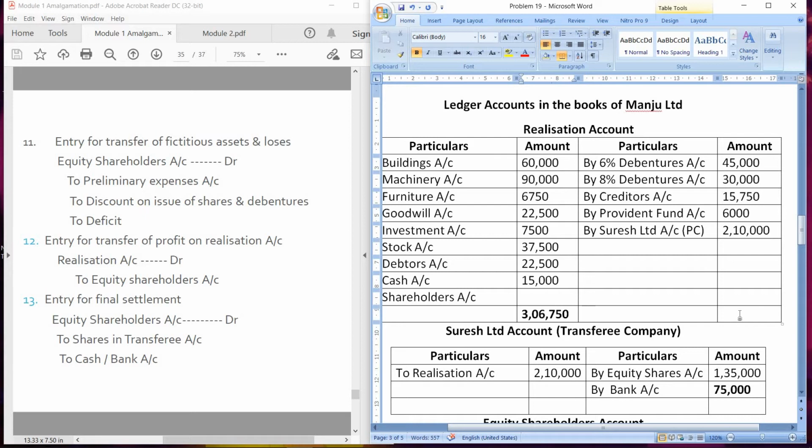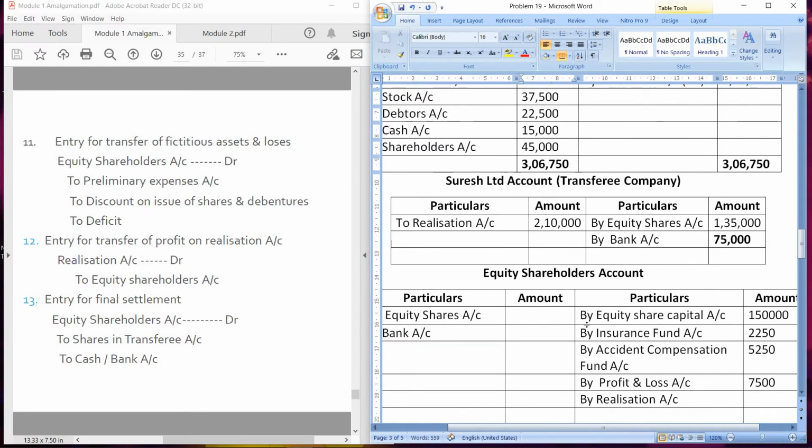So the same total we have to write on both the sides. Okay, and the difference is on the debit side, that means it is profit, so this profit will be transferred to shareholders account. The difference is of 45,000. Now same entry will be posted in shareholders account by realization account, profit 45,000.